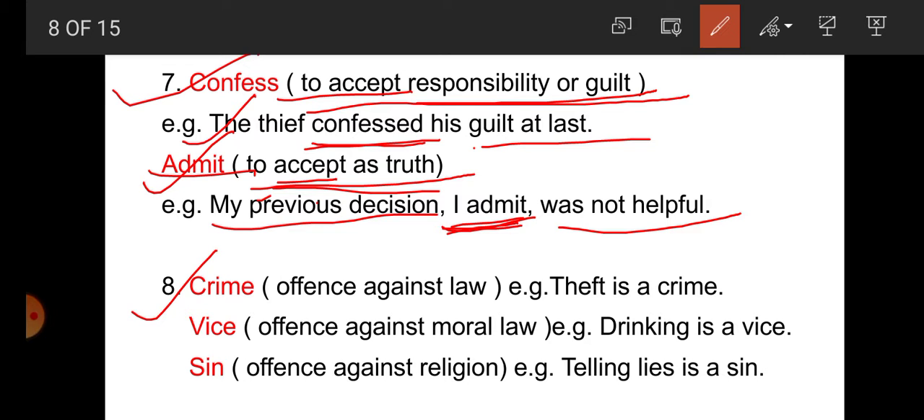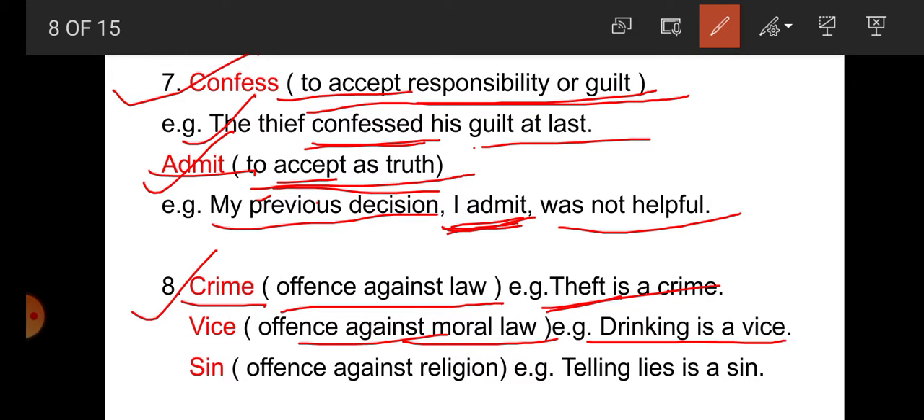Now number 8, crime, vice and sin. Here, student, there are 3 words, and all 3 words are synonyms of each other. For example, crime. What is crime? Offense against law. For example, theft is a crime because theft is against law. Vice is what? Against moral law. Moral law means there is no punishment, but it is an offense against moral law. For example, drinking is a vice.